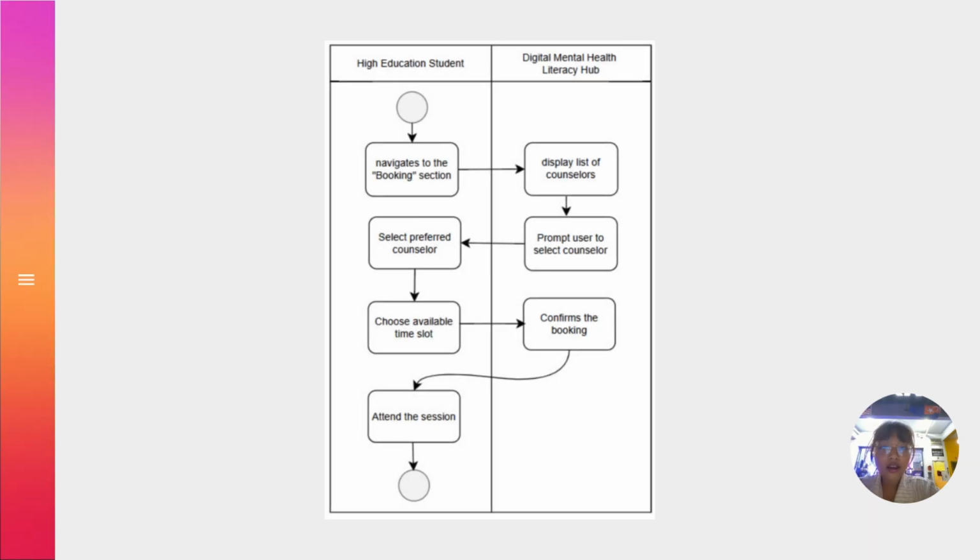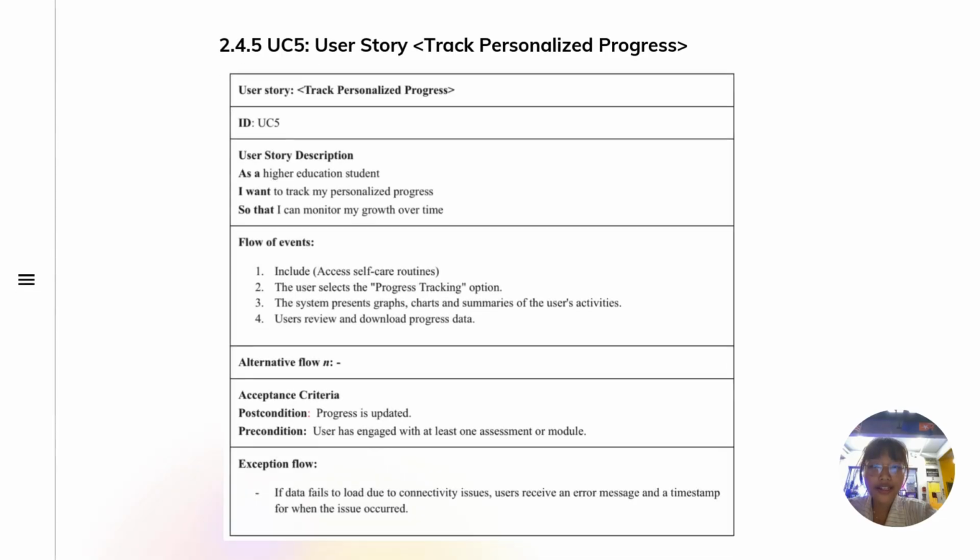This is the activity diagram for UC4. The next user story is track personalized progress.